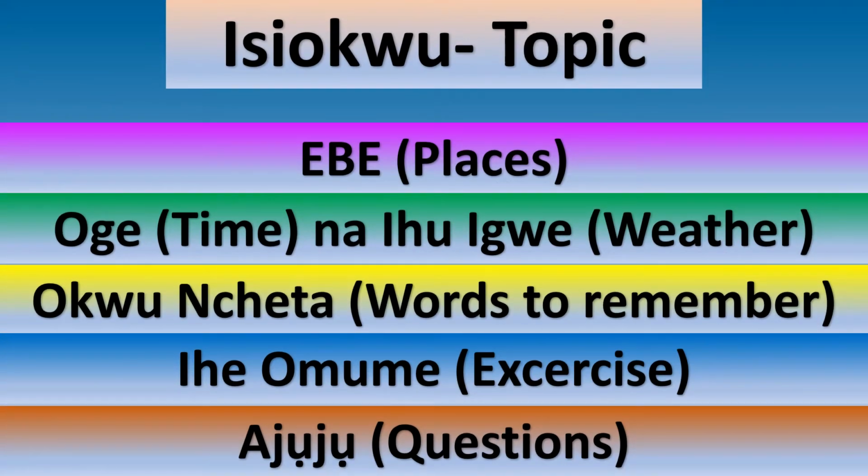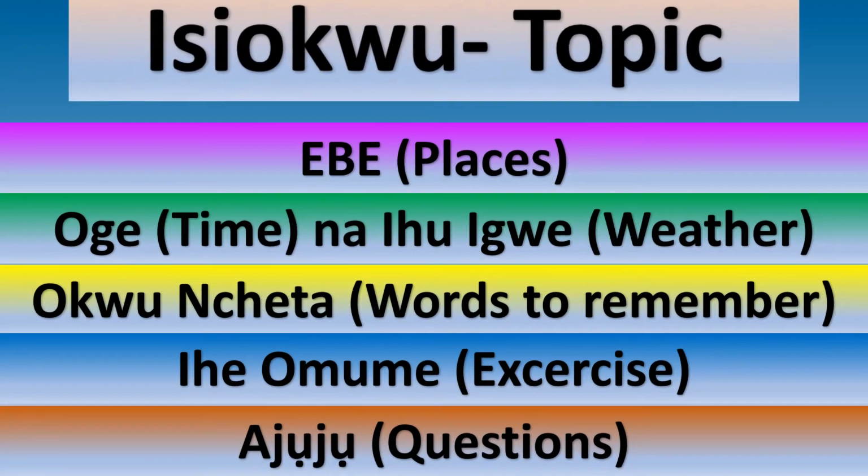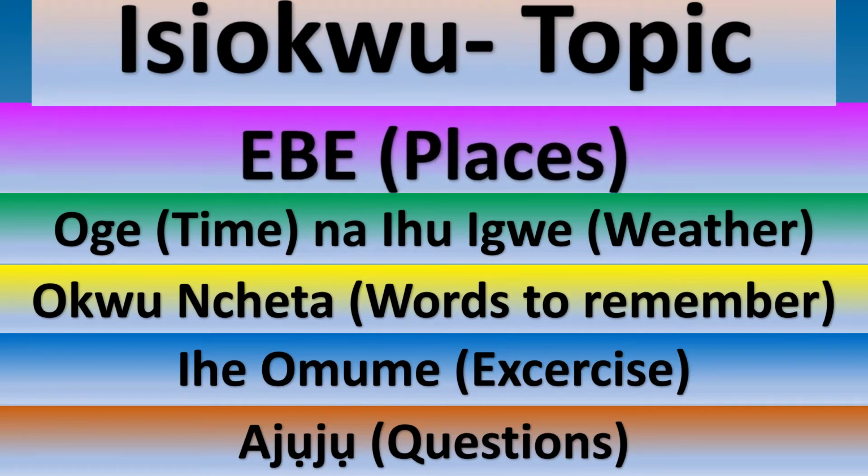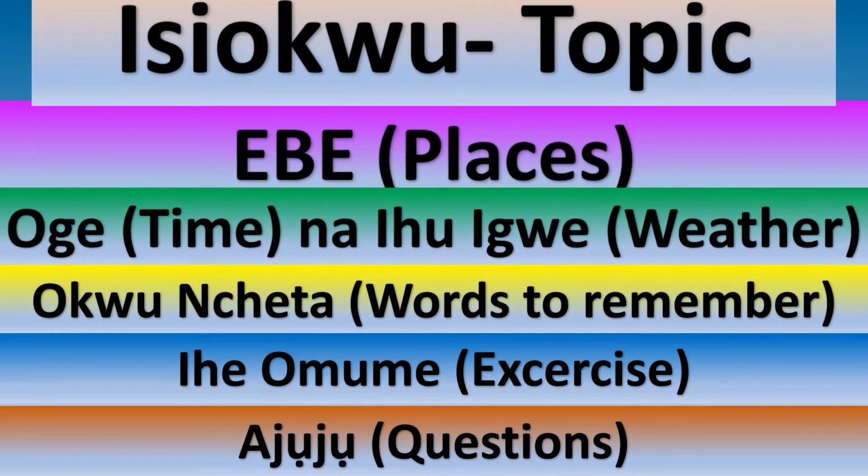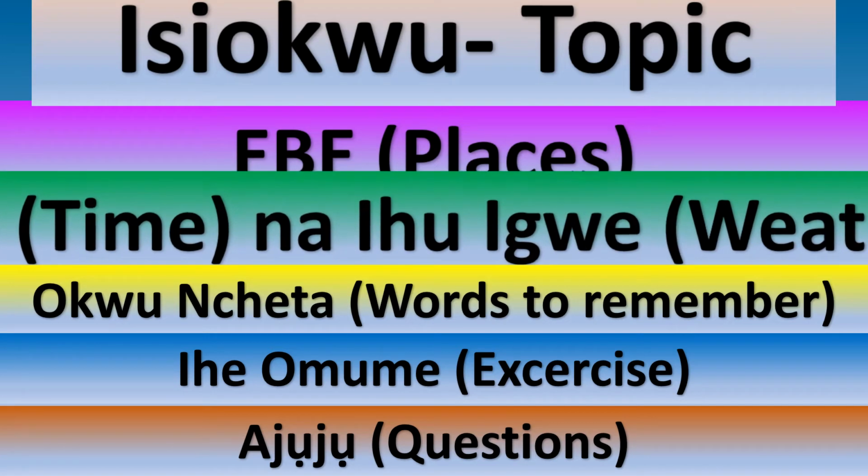Today we will learn about places. Places bụ ebe. We'll also learn about oge. Oge bụ time. Ya na ihu igwe. Ihu igwe bụ weather. The words you learn in this study will help you in forming sentences in Igbo language.